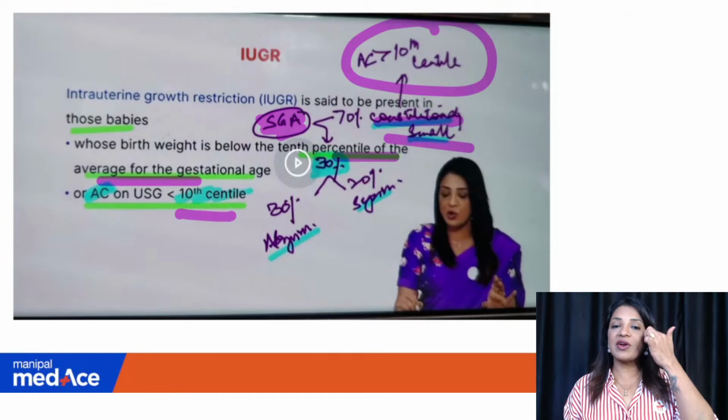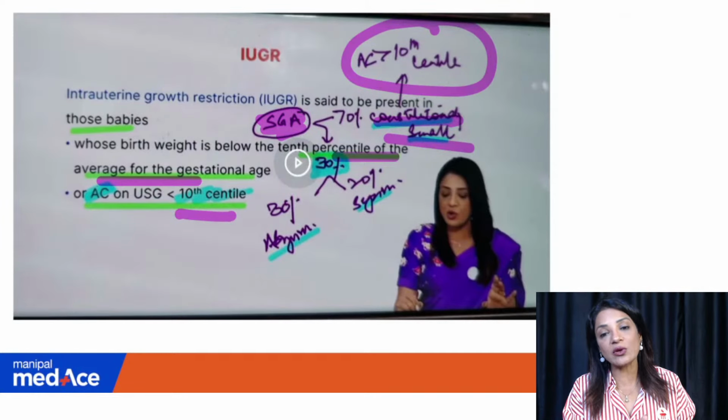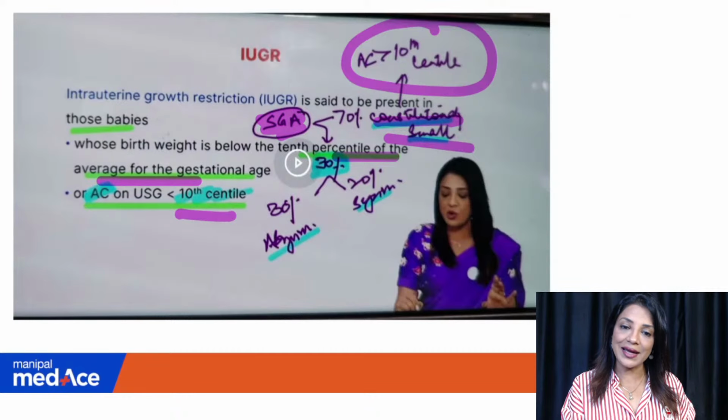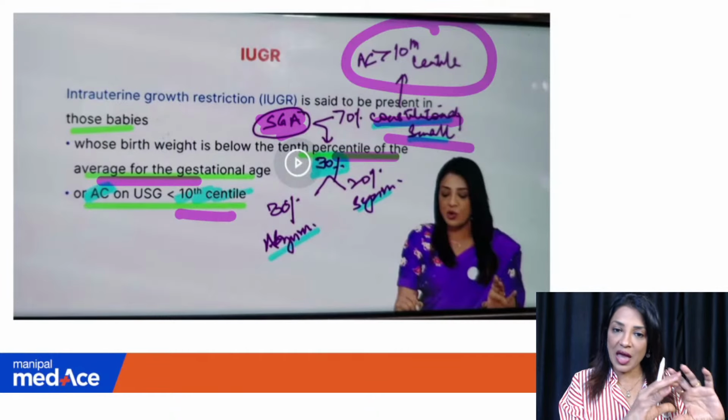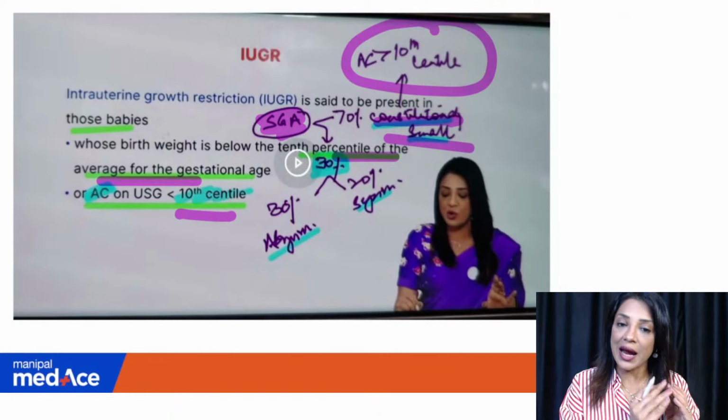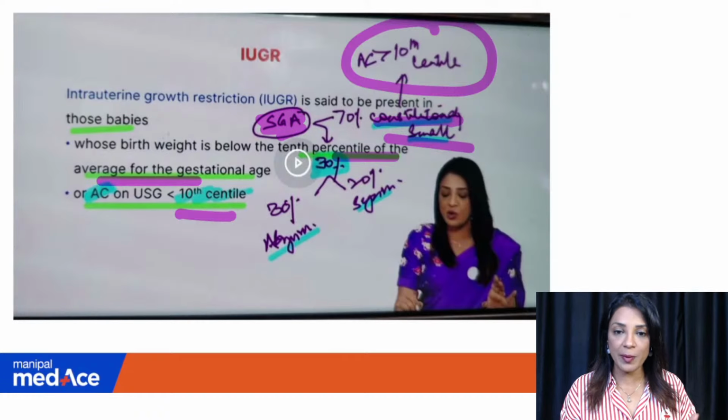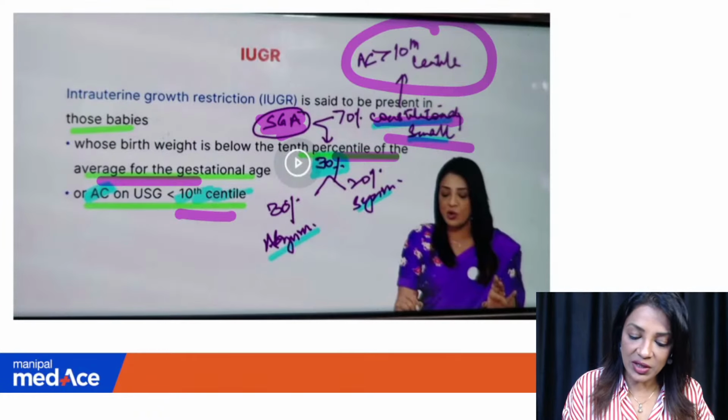So yes, you must have read in IUGR that how do you diagnose whether it's a small for gestational age, constitutionally small baby, or it is actually a growth retarded baby. When it is not less than 10th centile of an average AC or average fetal weight at that gestational age, that means it is a small baby but it's not growth retarded. 70% of these are SGAs. Now, 30% of these can be symmetric or asymmetric IUGRs.